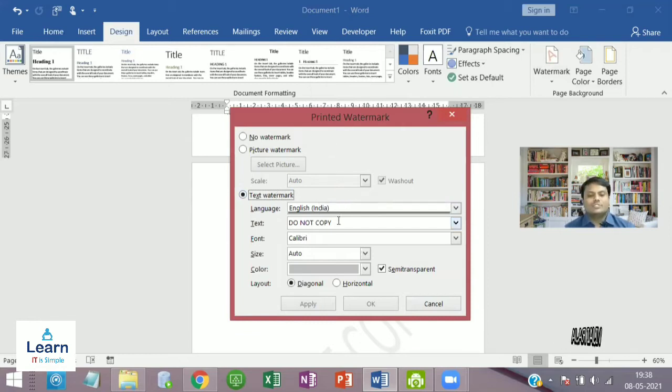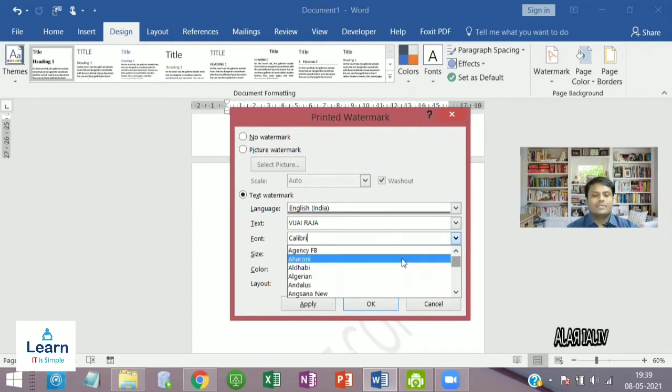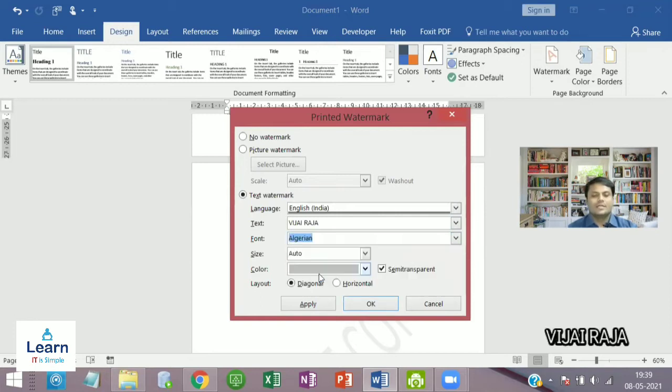If I want to type some other text, like my name, Vijay Raja, and change the font of my name into something like Algerian, size auto, horizontal, please select semi-transparent,